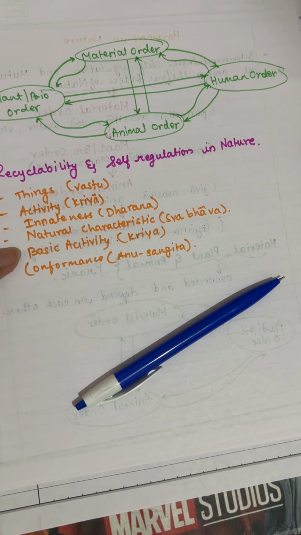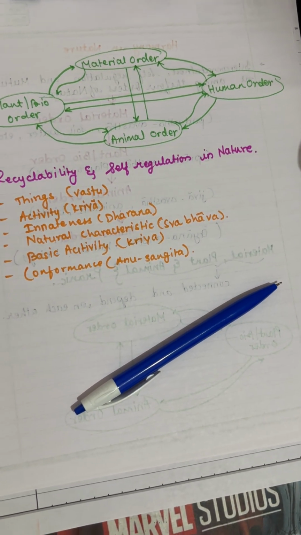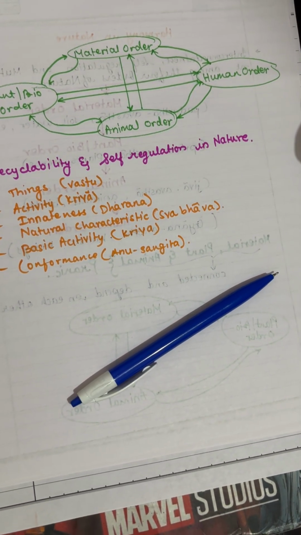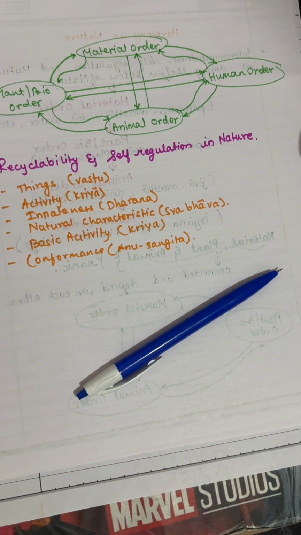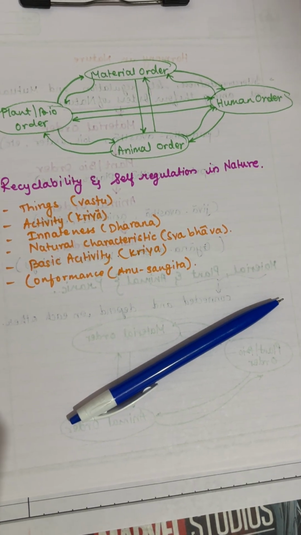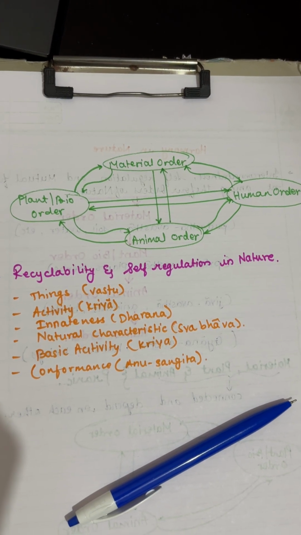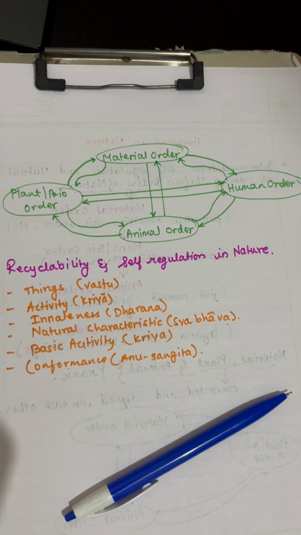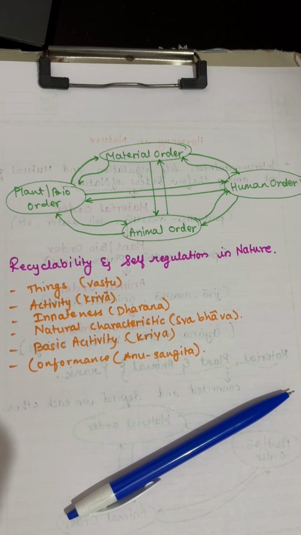Now, let's look into the topic natural characteristic, that is swabhava. Each order, like material, plant, bio, animal, and human, has its own value or participation in existence, which we call natural characteristic or swabhava. Now, the swabhava of material order is that material entities participate by composing and decomposing, forming bigger units like bricks from soil particles, which eventually break down again.